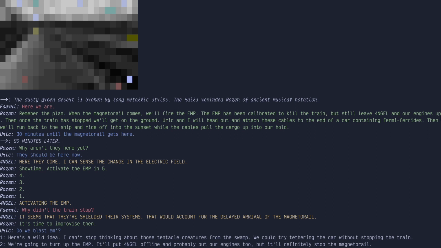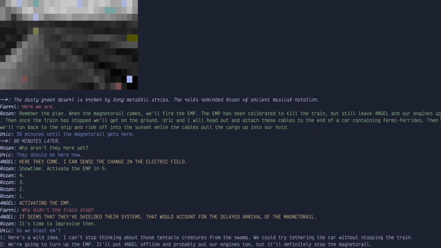30 minutes until the magneto rail gets here. 90 minutes later? That's not 30 minutes. Why aren't they here now? Yeah, they should be here now. Here they come. I can sense the change in the electric field. Well, they should be ashamed of themselves running late on a day like this.